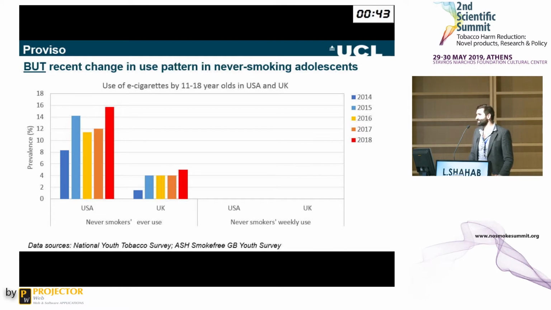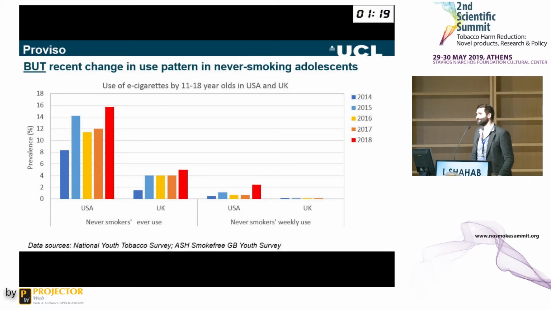Now, what we're really interested in when it comes to the gateway, though, is presumably regular use of e-cigarettes among never smokers. And here is the weekly use of e-cigarettes among never smokers in the US and in the UK. And this is what you can see in the US, and this is what you can see in the UK. In the UK, in fact, it was estimated to be 0% in 2018. I think it's quite similar in 2019. But what you can see in the USA is that it has increased quite a bit. And actually now not 0.6% Konstantinos, it's actually 2.1%. So this is weekly use among never smokers.